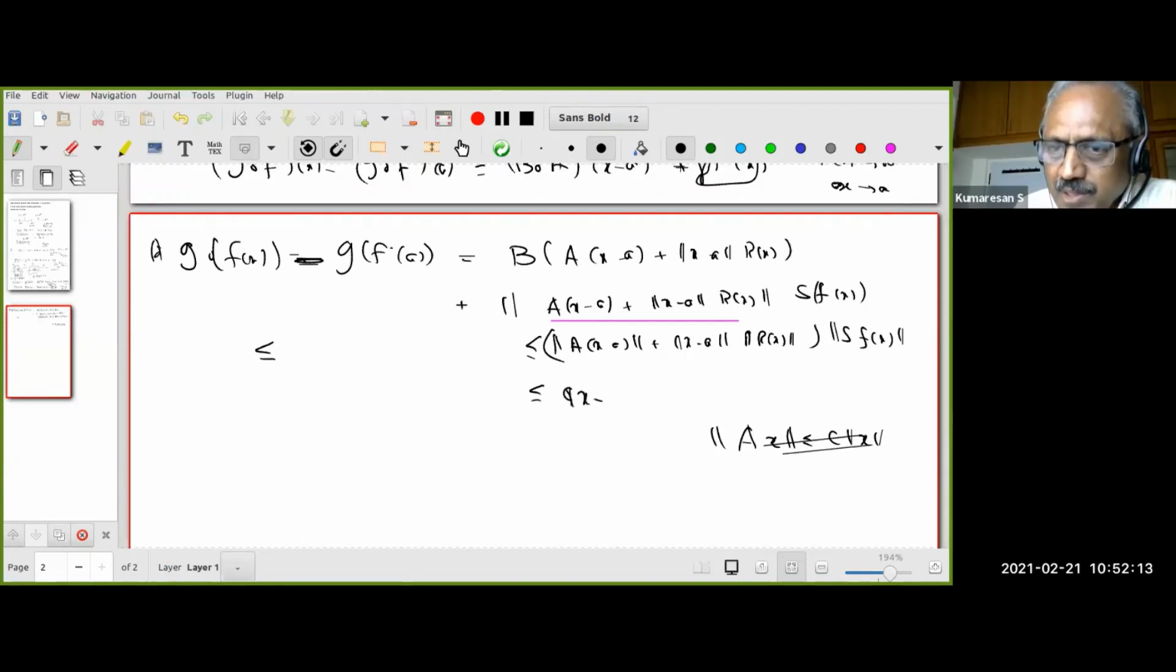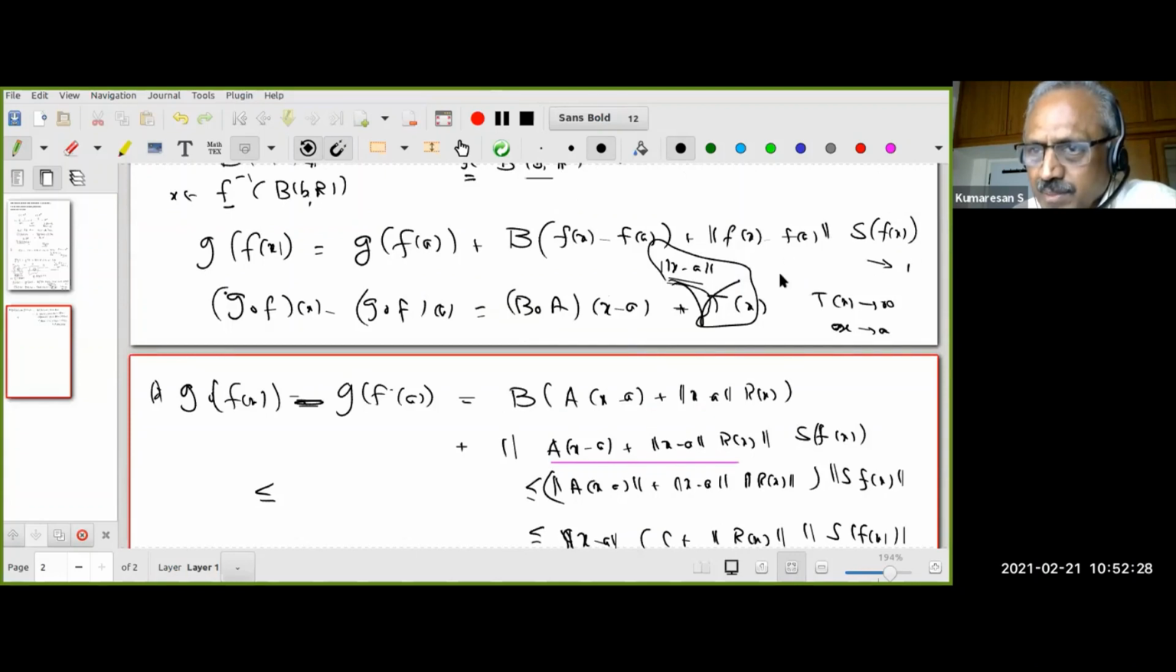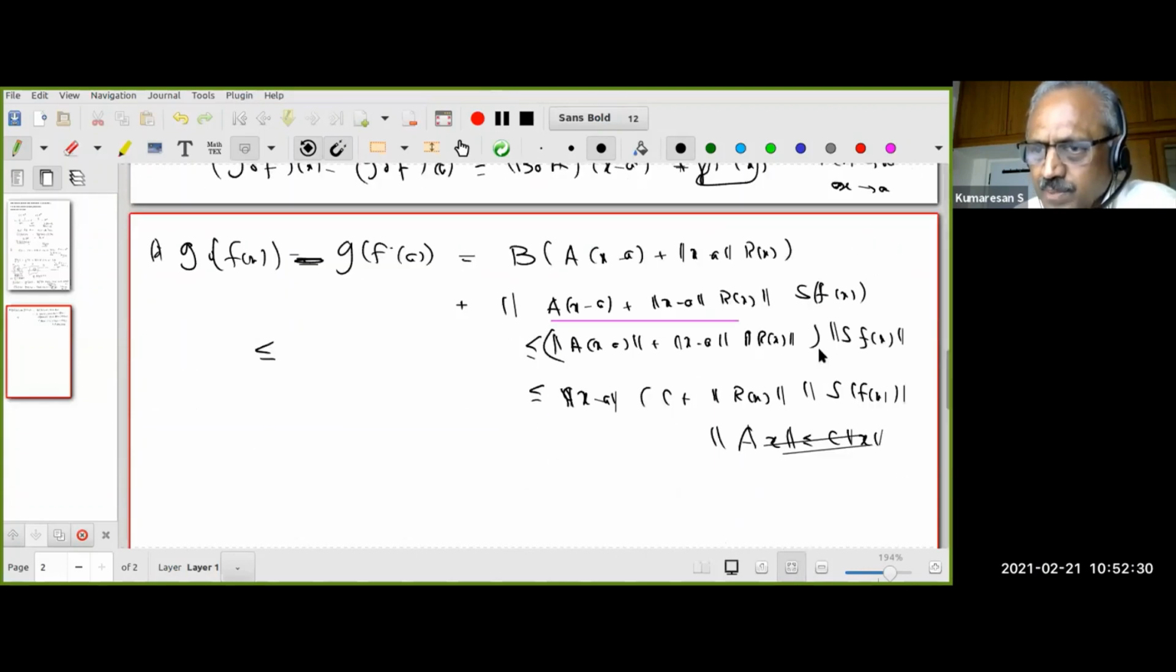Good. I'm happy. Therefore, this fellow is less than or equal to norm of x minus a times c plus norm of rx times norm of s fx. See, the last term is what I'm spending a lot of time to understand. Do all of you understand this?